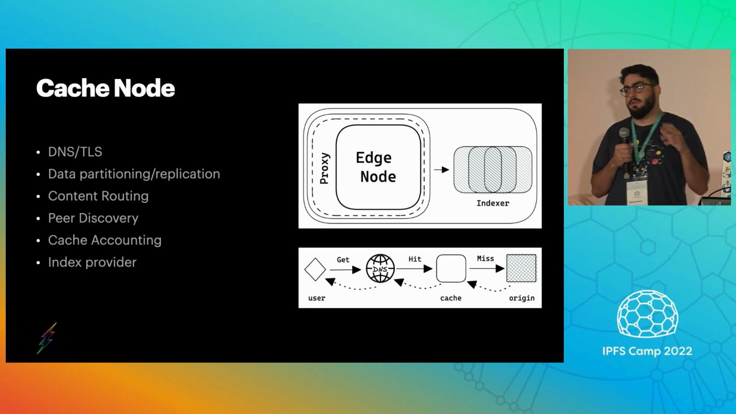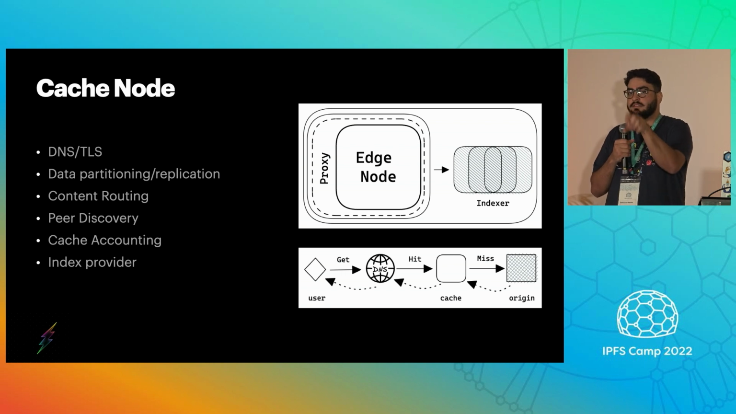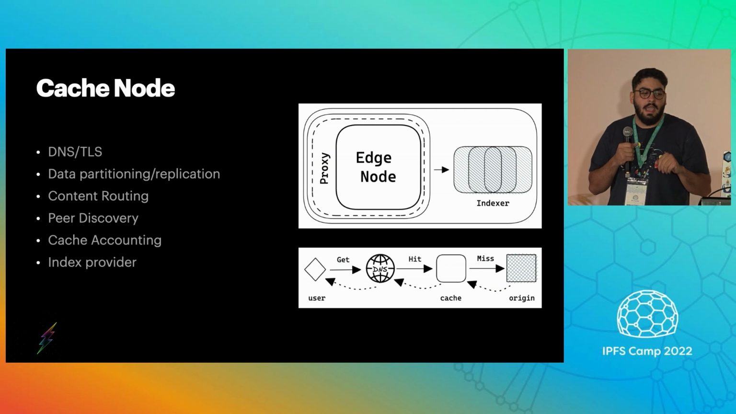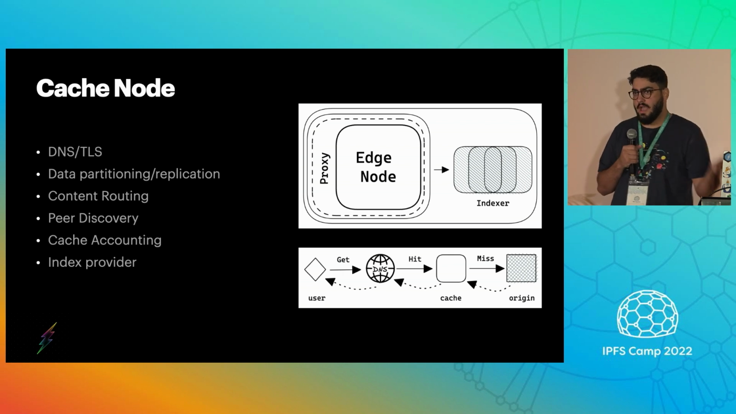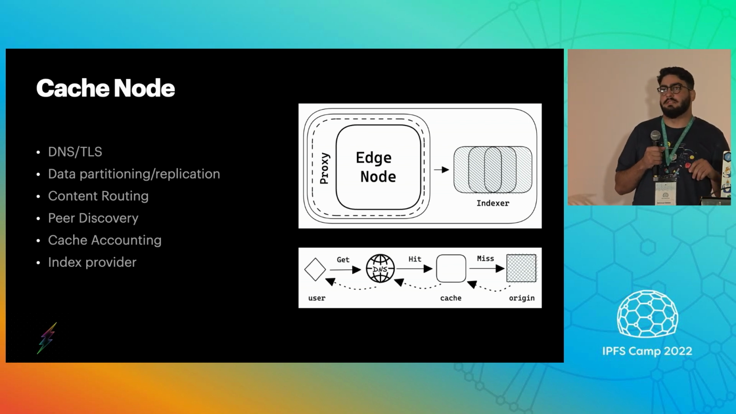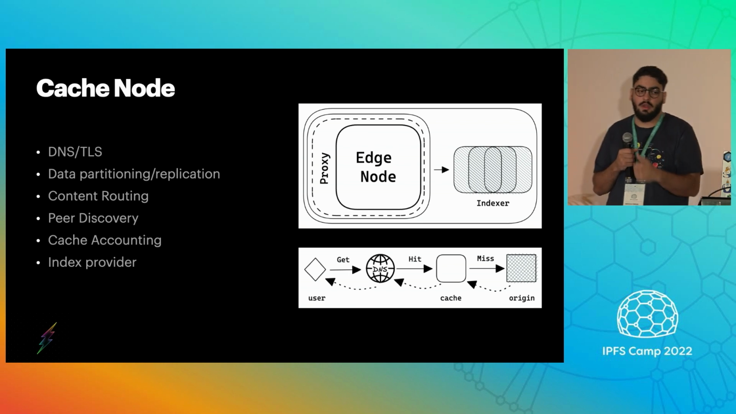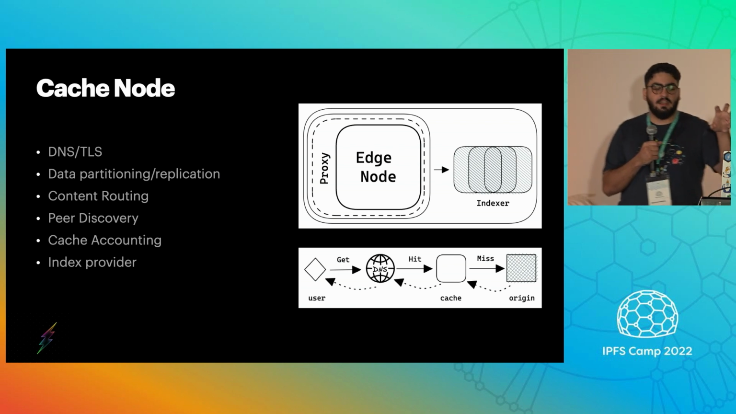Cache nodes set up their own DNS and TLS. They're also responsible for data replication, so they're responsible for saying, okay, I should replicate this data amongst multiple peers. They're also responsible for routing said data and peer discovery, and cache accountability. If you serve a cache, you should account for it so you can get incentivized. And then index providing, which is very important because you can announce to an indexer when you have cache, and you can re-announce again when you don't have that cache. That's the edge node, and in front of it there's a proxy, and then we have an indexer.